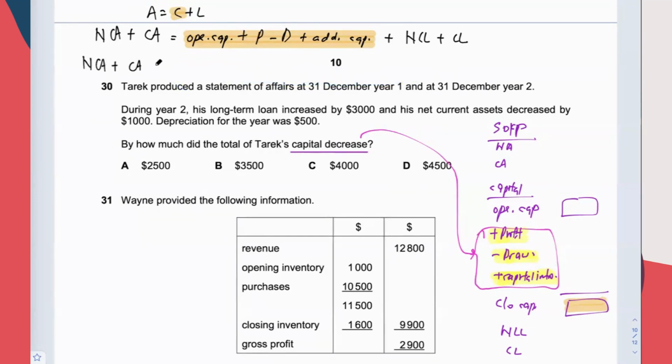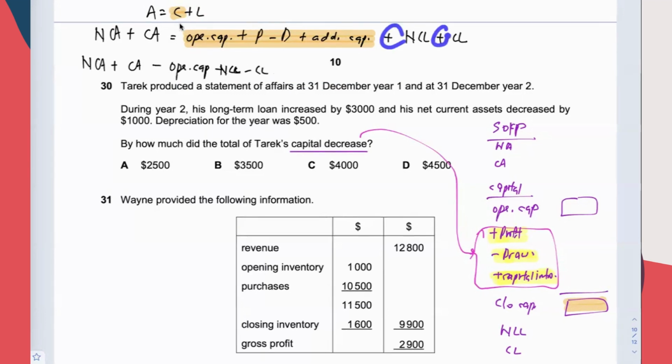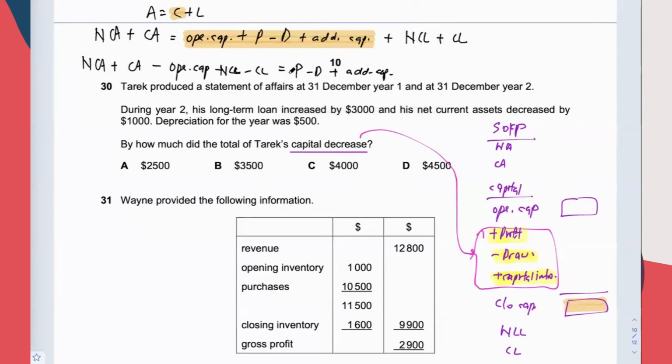NCA plus CA minus opening capital minus NCL minus CL. When you move, you have to change the sign, right? Okay, change the sign. Equal to profit minus drawing plus additional capital. Okay, so now I have to look for these three things combined.